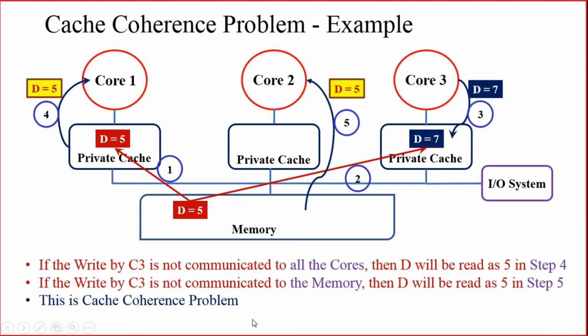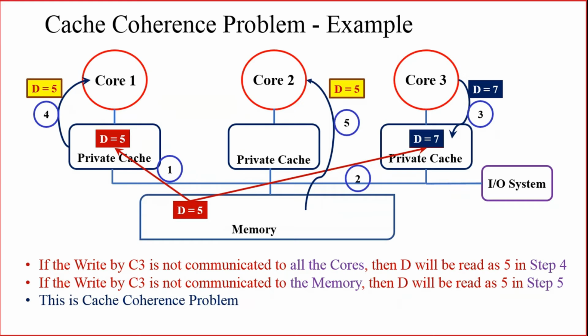If the cache is said to be coherent, whenever one core is updating a data, even in its own private cache, that updation should be visible to all the other cores, or it should be informed to all the other cores. So wherever multiple copies of the same data are there, they should be updated.